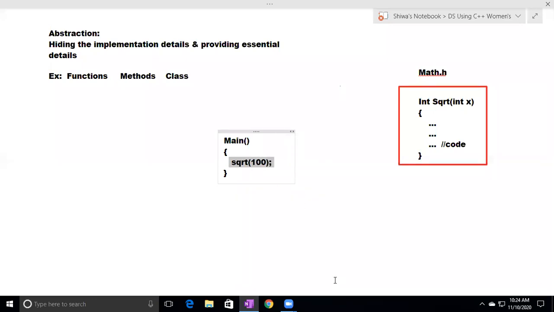I'm not from a mathematical background. I don't know the logic. I don't know the concept. How can I find the square root value? But still, I'm finding the square root value by calling. See here what we are doing. Simply we are calling here.